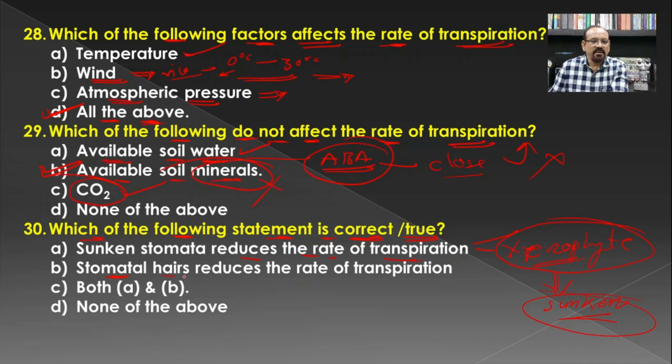Then stomatal hairs reduce the rate of transpiration. Another example is the nerium, which is one of the xerophytic plants in which the stomata bear hairs, and because of the presence of the hairs in the stomata, here again it is responsible to reduce the rate of the transpiration. Hence the sunken stomata and the presence of stomatal hair are responsible to reduce the rate of the transpiration, and hence both A and B are correct.